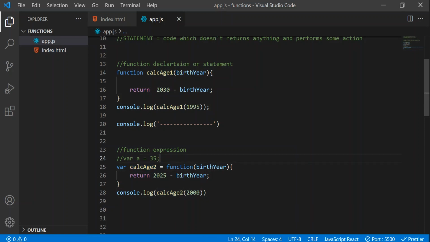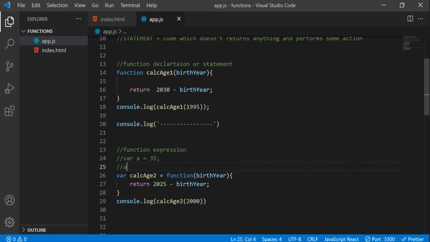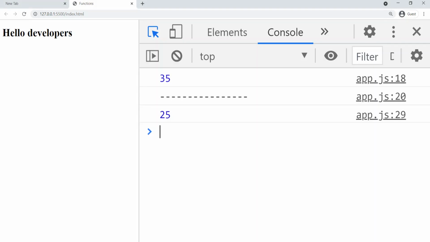Also, this is called an anonymous function, because here the function will not have a name. In the first case we have function and then the name of the function, calculateAge1. Here the variable name is calculateAge2, but not the function name. Here the function doesn't have any name, so that is why it is called an anonymous function. Now let's go to the console and see the difference between them.